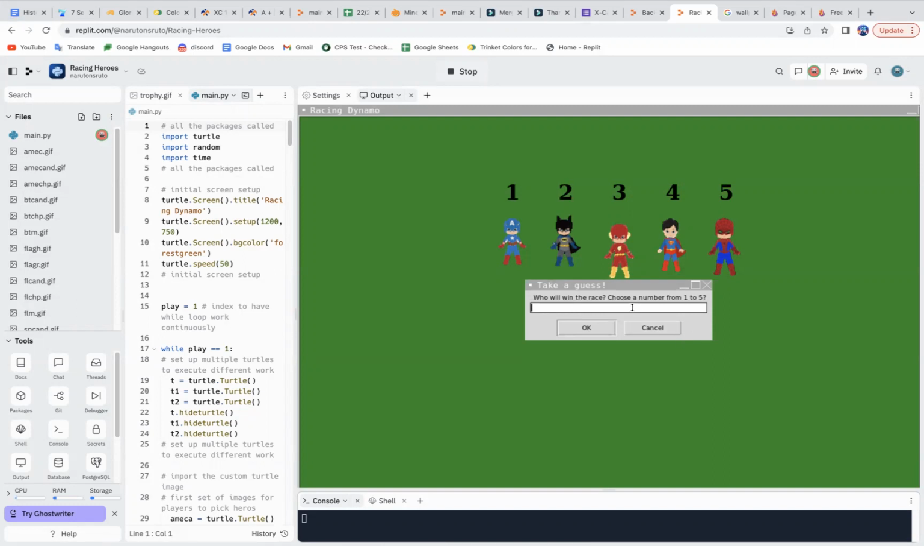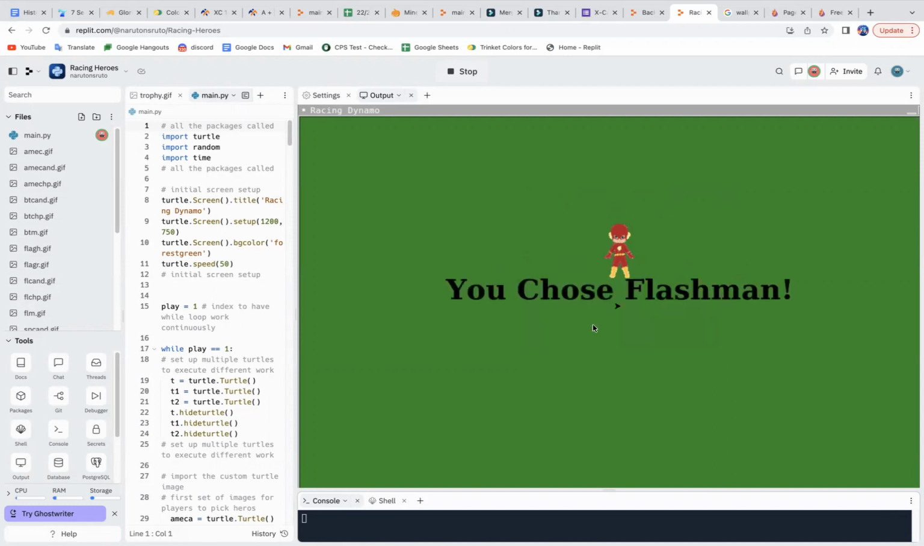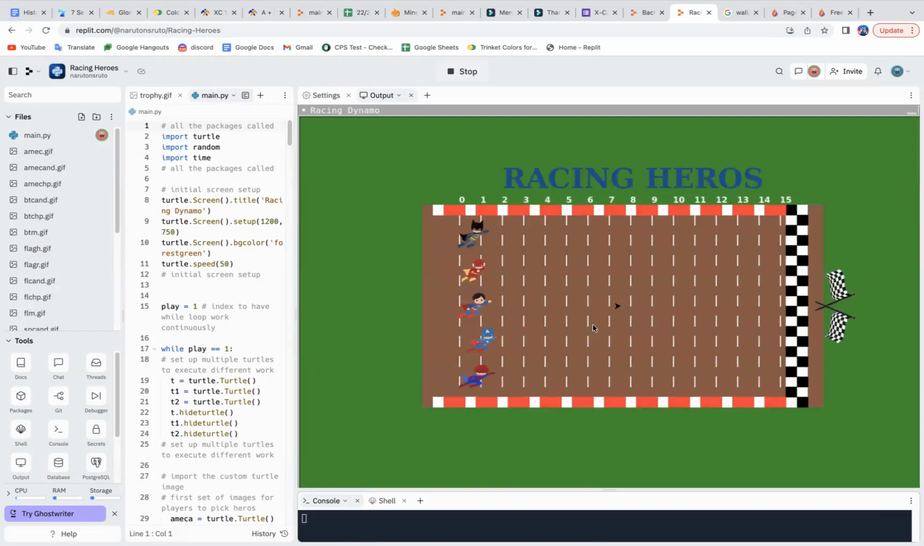First, they have to input a number from 1 to 5 to represent any hero the game player chooses to win. The game will tell the player who you choose, and the game will start. Now, the scene will change, and all 5 superheroes are racing in the track field built using codes. The result will be randomly controlled by the random function in the Python turtle.